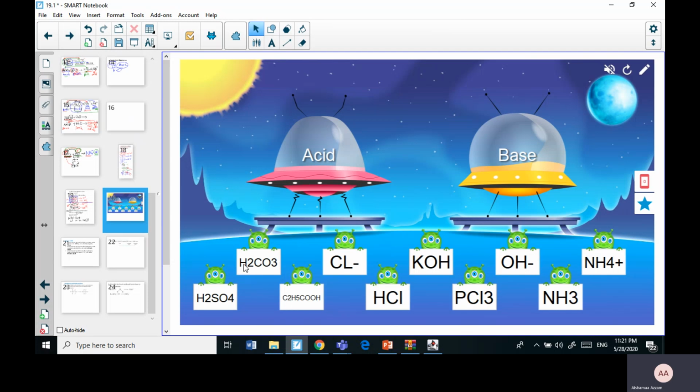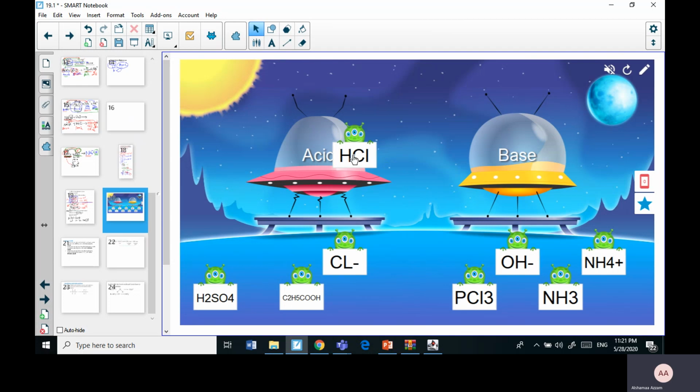H2CO3 has hydrogen in the structure. It is connected to an anion. It can be donated, so it is an acid. Okay. Now, KOH has a hydroxyl group, so it is an Arrhenius base. HCl is an Arrhenius acid. H2SO4 is an Arrhenius acid. C2H5COOH has a carboxyl group, so it is an Arrhenius acid.